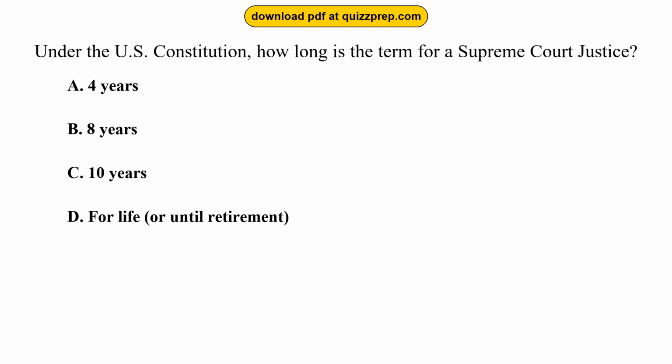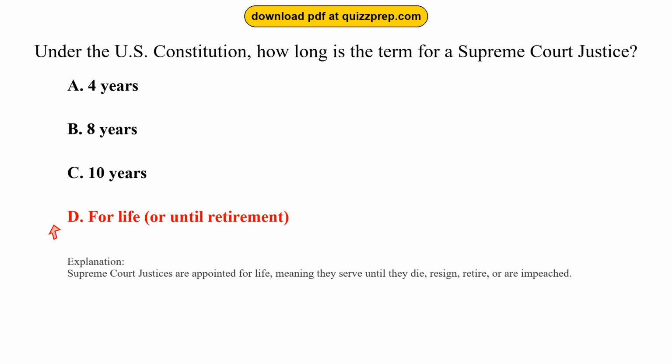Question 88. Under the U.S. Constitution, how long is the term for a Supreme Court justice? Option A, 4 years. Option B, 8 years. Option C, 10 years. Option D, for life, or until retirement. The correct answer is option D, for life, or until retirement. Supreme Court justices are appointed for life, meaning they serve until they die, resign, retire, or are impeached.